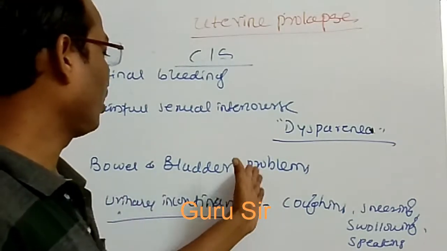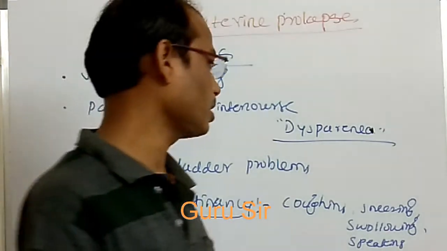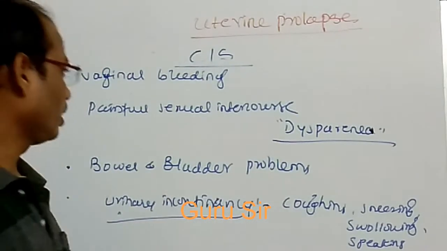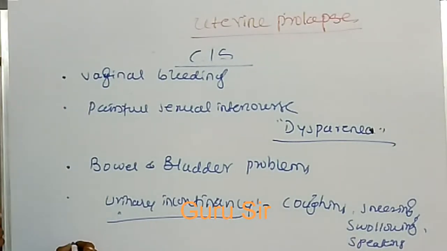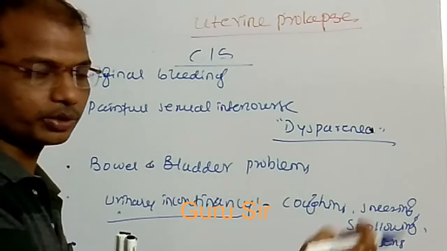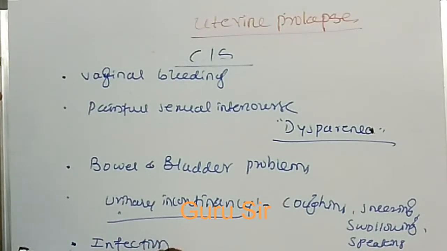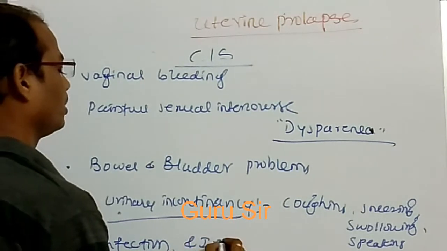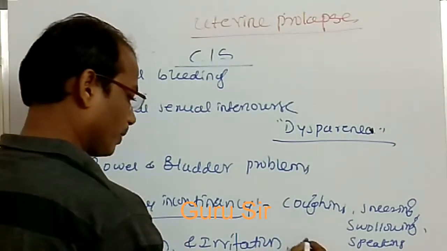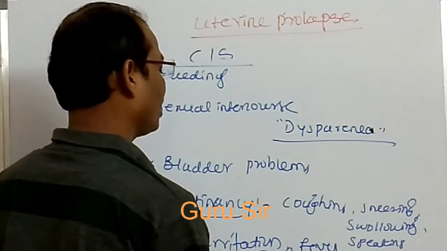In the bowel, sometimes there is constipation or diarrhea. So constipation or diarrhea happens, and these symptoms appear. If heavy bleeding occurs in fourth degree uterine prolapse, the uterus is coming outside, which also causes infection. So infection होने के chances भी है. Infection, irritation, sometimes fever, irritability. The females feel irritable.